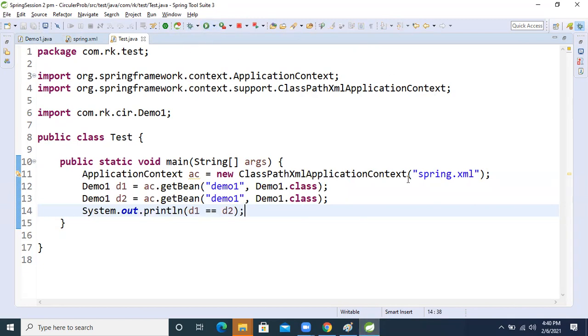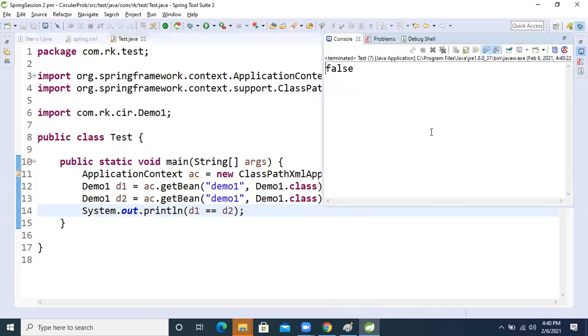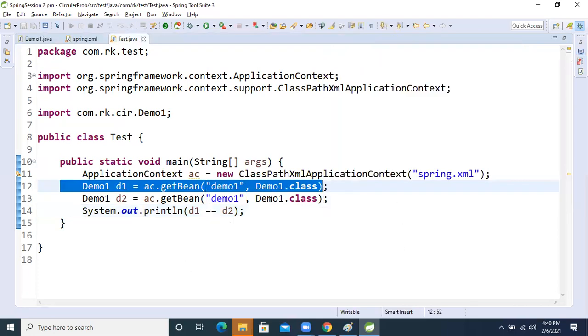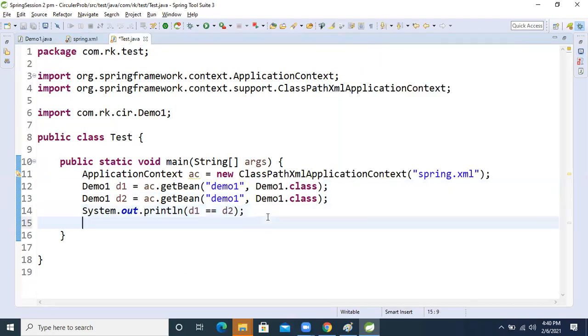After running this, we get false. See, false. Why? Because both objects are different. If you want to see both object references, now we will use system sys out.